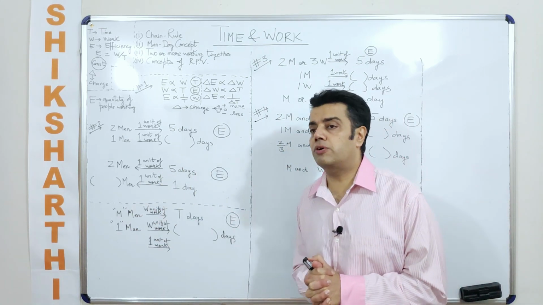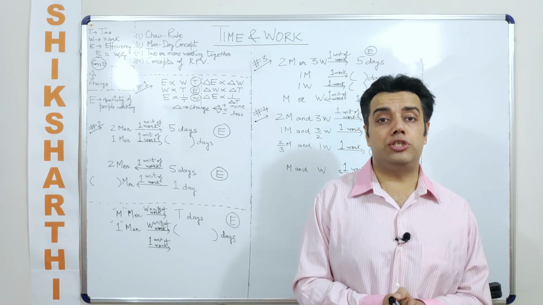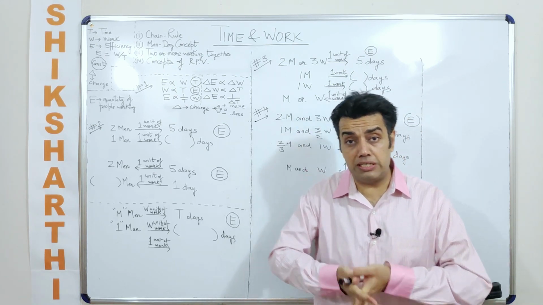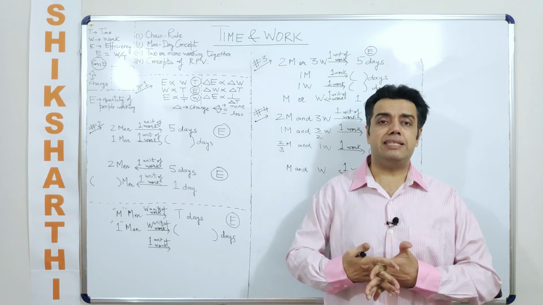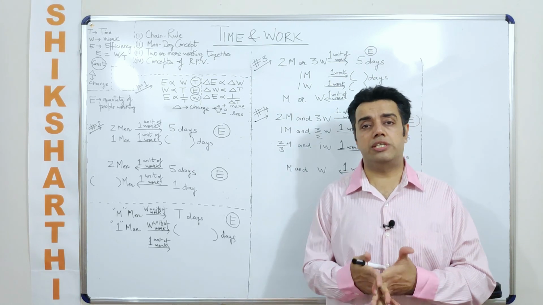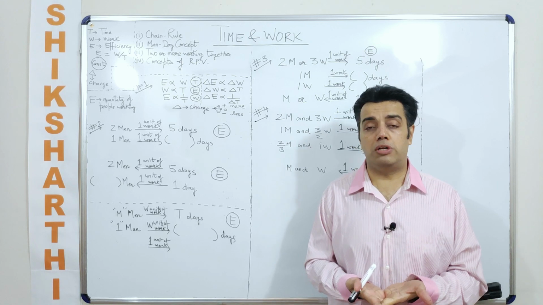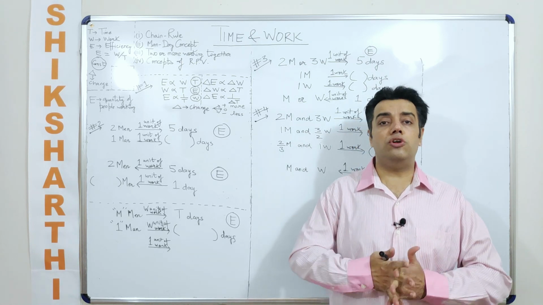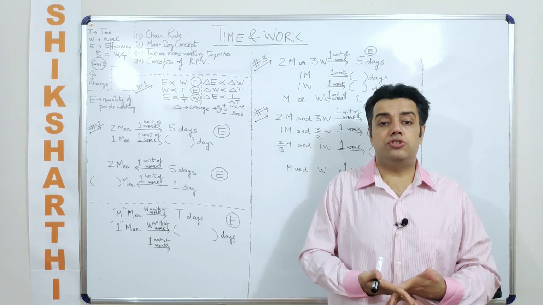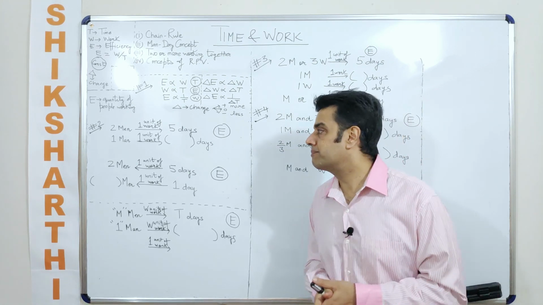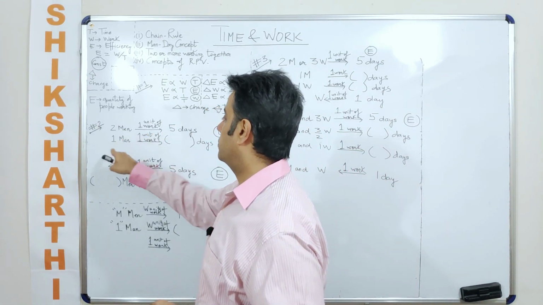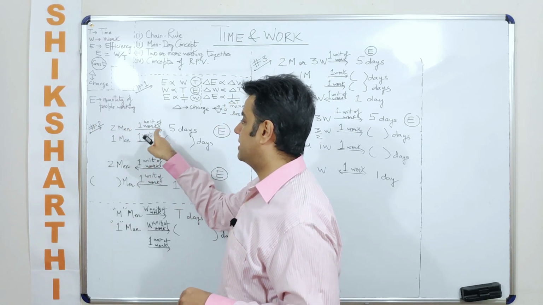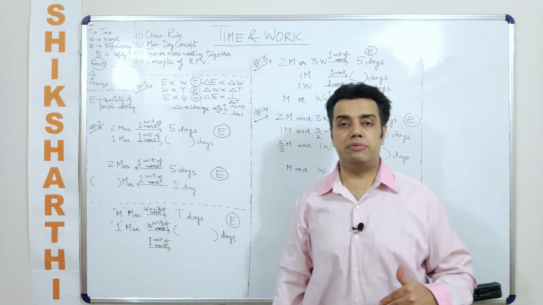So there are two ways of changing the efficiency. One way is increasing the number of people involved, or decreasing the number of people involved, or no change in the number of people involved. This is how you can alter the efficiency of the group per se. Okay. Now taking this discussion forward, I'm going to discuss it with the help of an example, and then we'll be establishing the chain rule.